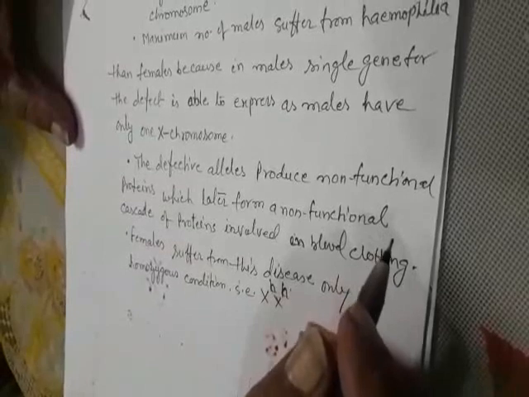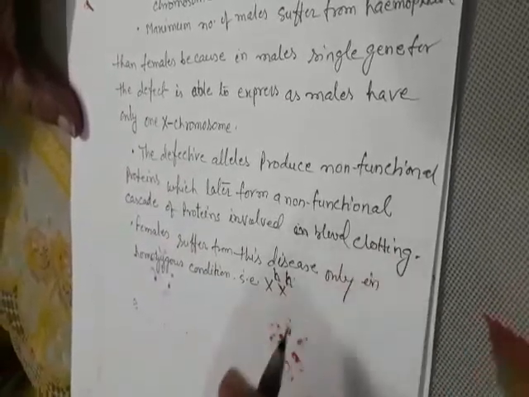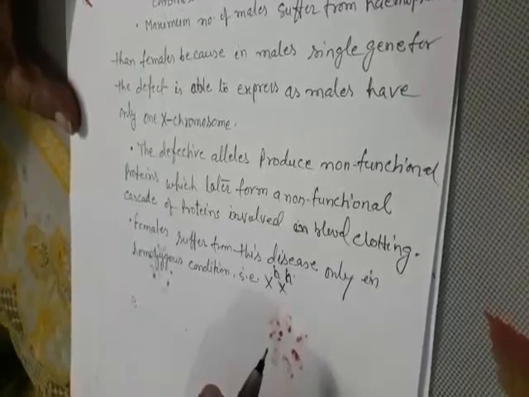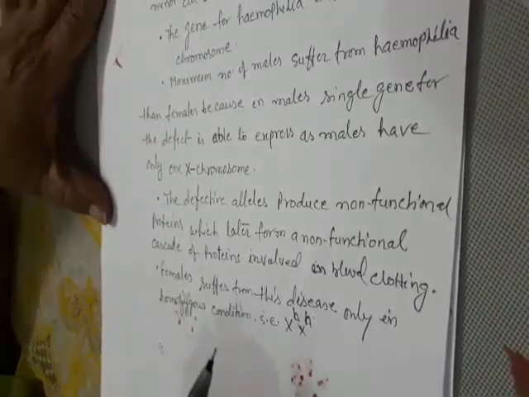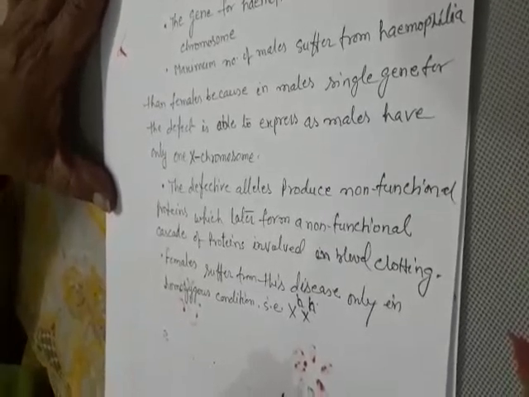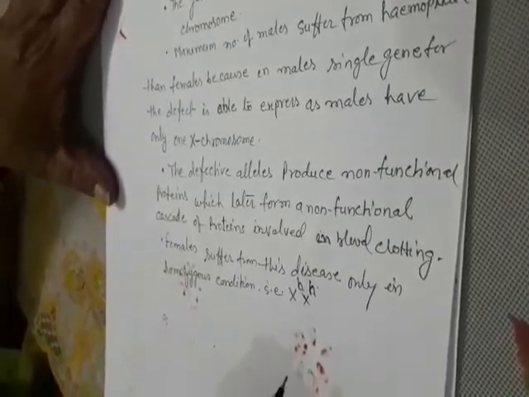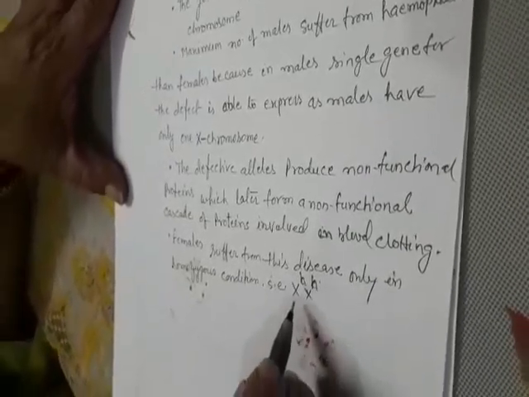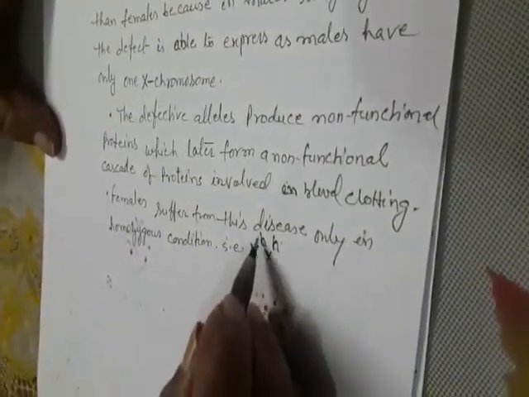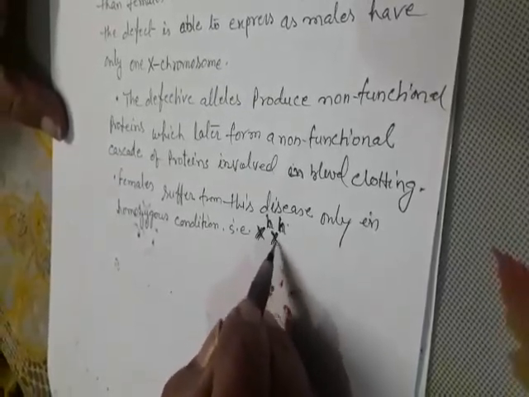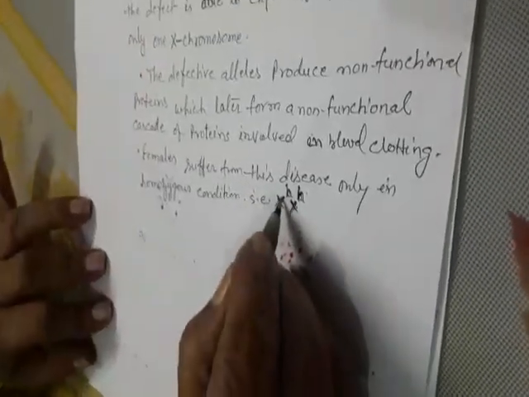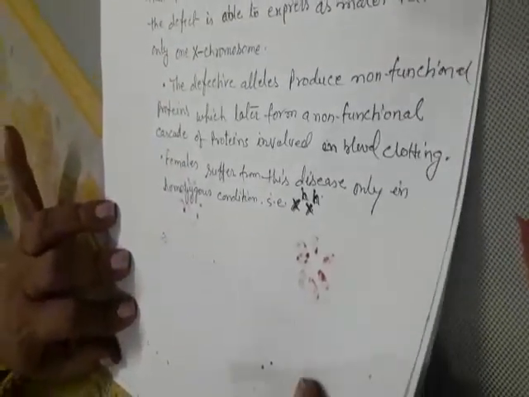The defective alleles produce non-functional proteins which later form a non-functional cascade of proteins involved in blood clotting. Females suffer from this disease only in the homozygous condition, that is XHXH. We see with an example.